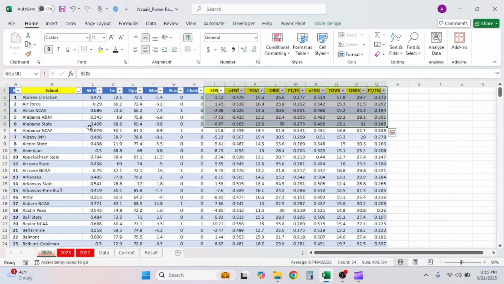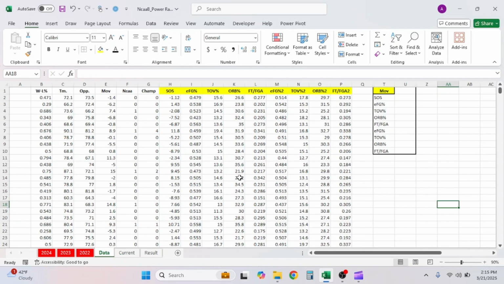Now, also for these numbers that I have highlighted, these stats, for your sport, you basically want to correlate them to margin of victory or even win percentage. That's what you want to figure out when you're doing this data on your own in your respective sport. That will make up these stats. Now, let's move on to the data tab.